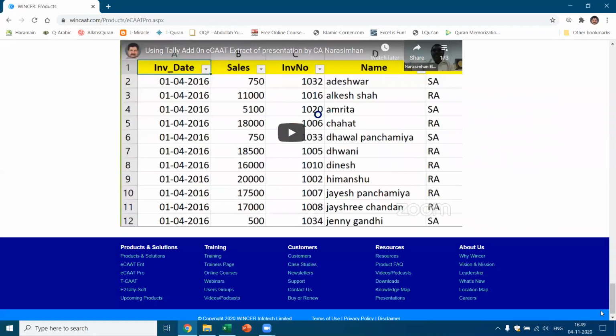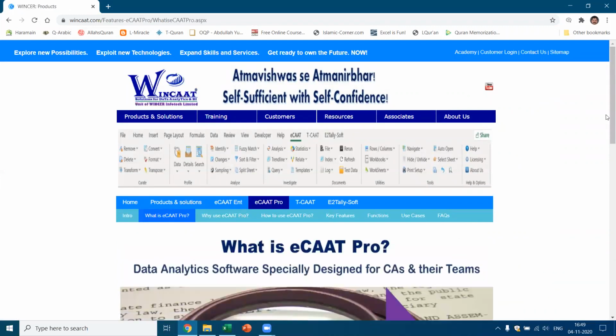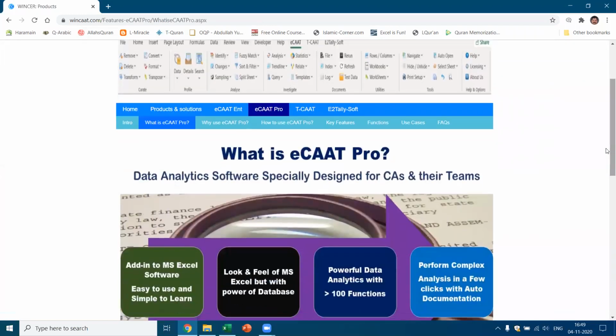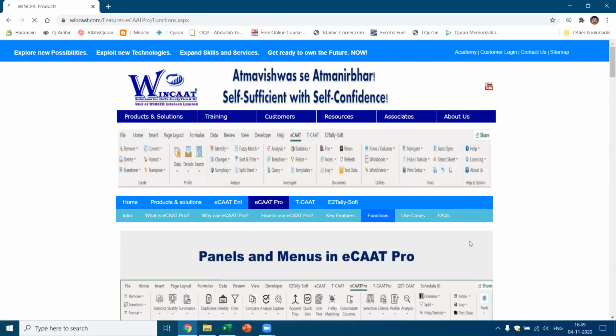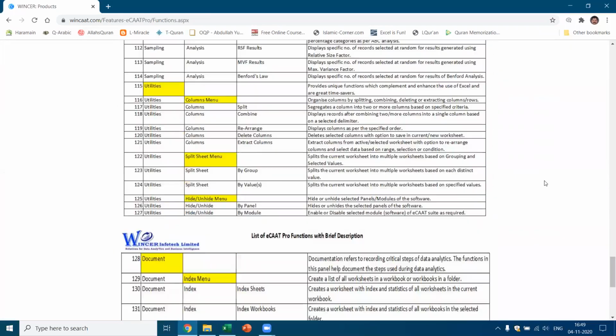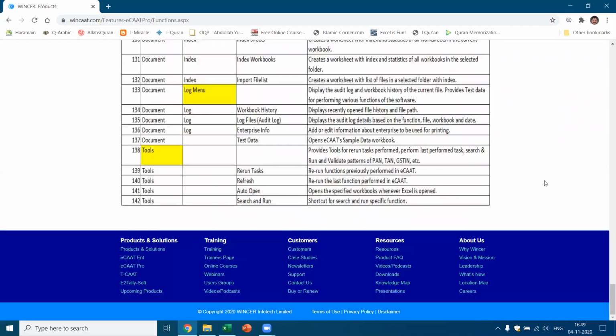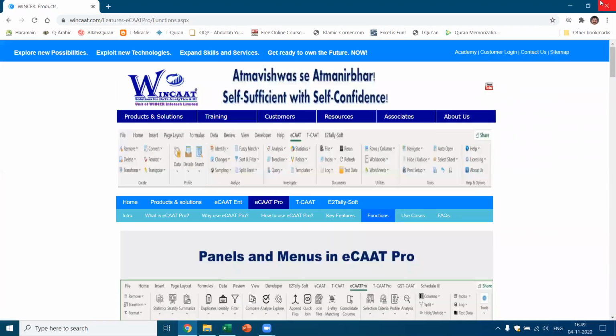Not only that, if you come to specific functions, for example, what is ECAD Pro? You can get a complete overview of what ECAD Pro is. If you want to know why you use ECAD Pro, you can come here. Similarly, if you want to know what functions are available, you can click on this. You can get the complete list of functions which are available in ECAD Pro. You remember the Excel file which I showed you? This gives you the complete list of the functions available in ECAD Pro.